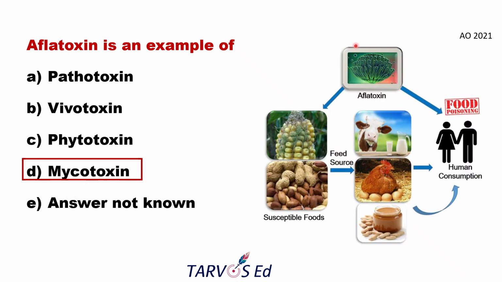Here I have given some important information related to aflatoxin. It affects food crops like maize or peanuts. It may directly affect humans upon consumption as food poisoning, or it may enter the food chain through animals or cattle. When we give aflatoxin contaminated grains as feed, and then consume foods from animals fed with them, it may harm our health. So aflatoxin is a serious toxin produced by the fungus Aspergillus flavus.